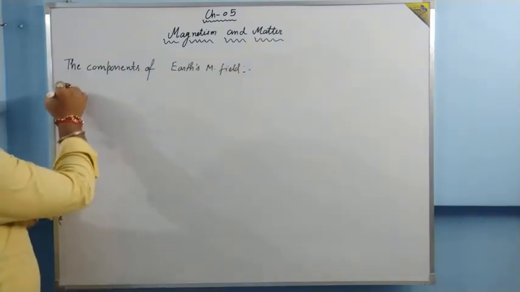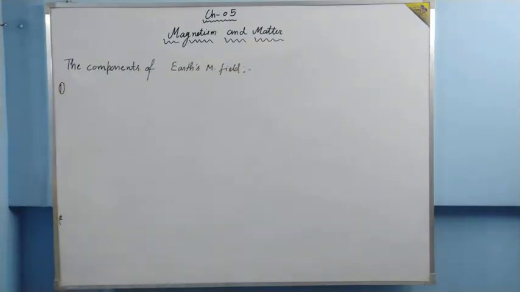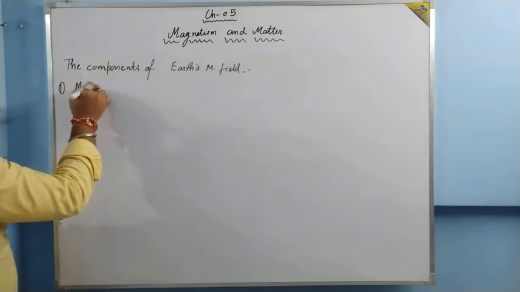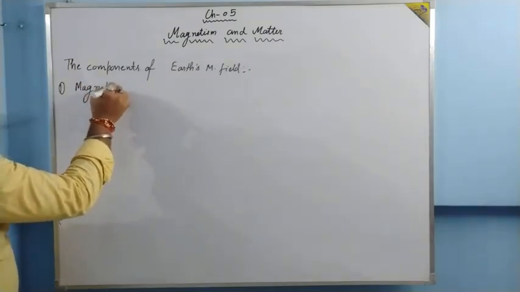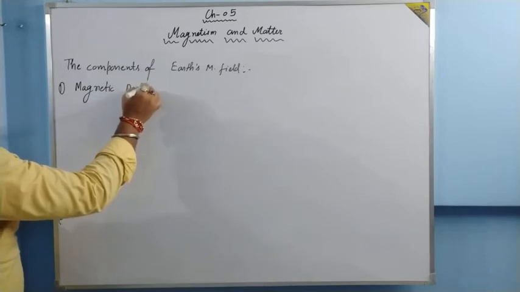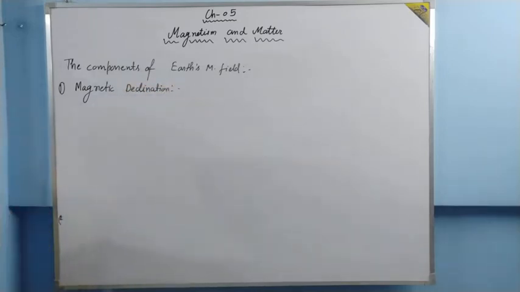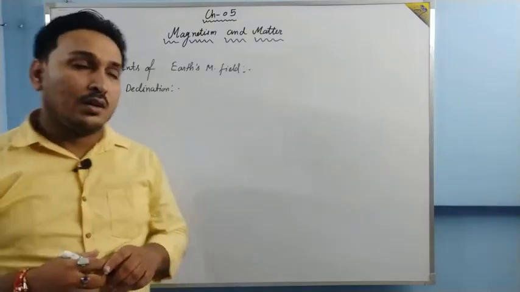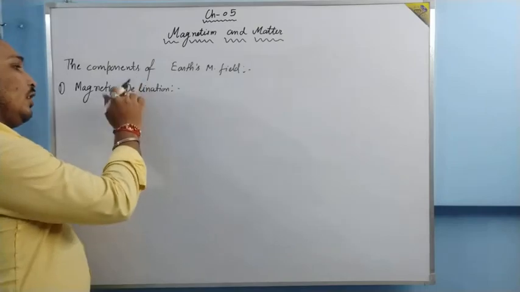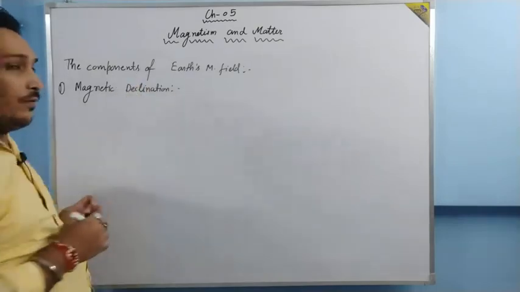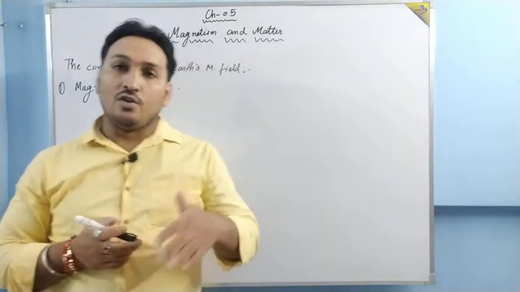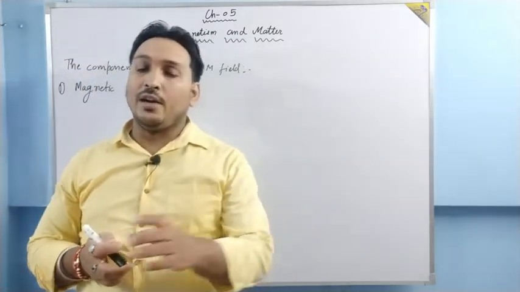The first thing we are going to understand is magnetic declination. What is magnetic declination? As we all know, the geographical north-south direction need not coincide with the magnetic north-south direction.